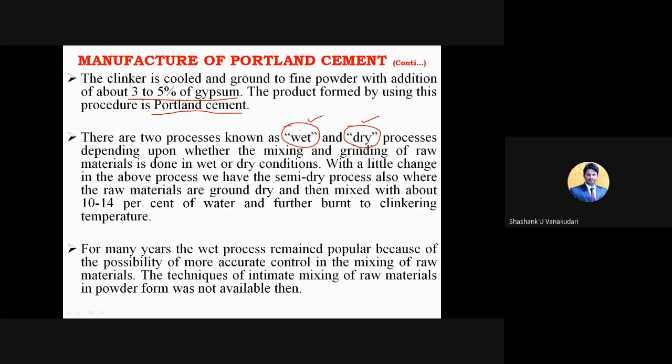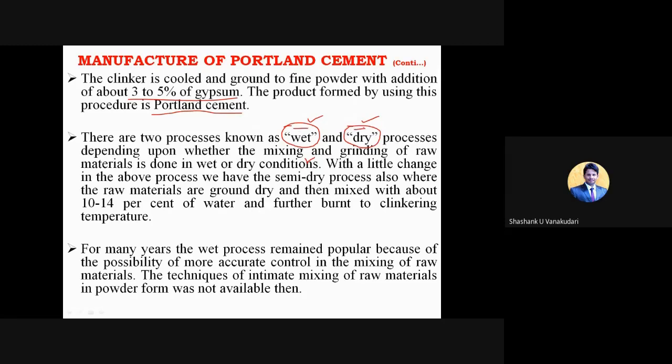So the manufacturing of cement is classified into two types. One is wet process and then dry process. These processes depend upon whether the mixing and grinding of raw material is done in wet or dry conditions. So depending upon the climatic conditions also, we are going to decide which one we need to fix, either wet or dry.